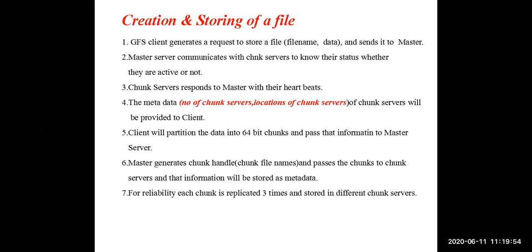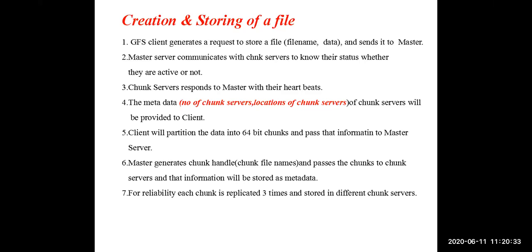This replication is for the purpose of reliability. That means even if any chunk server fails, we should not lose the data. Your file should not be missed. Why? Because we already know Google file system is using commodity hardware, that means inexpensive and frequently available hardware, not expensive and standard. So there is more chance of hardware failure in Google file system. So to achieve reliability and fault tolerance, each chunk is replicated 3 times and stored in 3 different chunk servers.